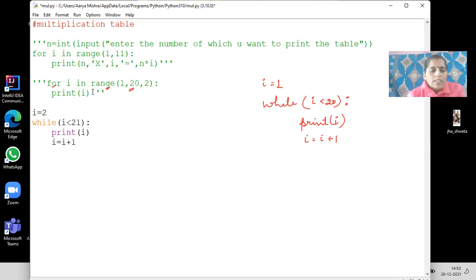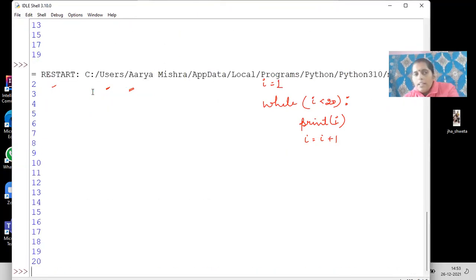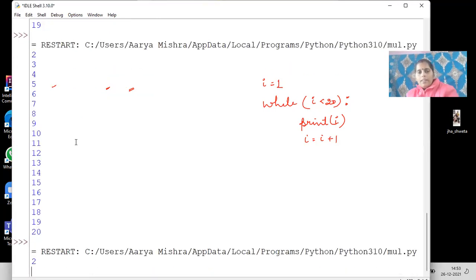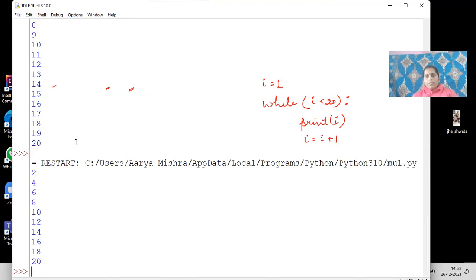Great. Now see, save it, run it. All the even numbers. I have done I is equals to I plus 1, so it is incrementing by 1. That's why it is printing all the numbers between 2 to 20. I want to print even numbers, right? I is equals to I plus 2. Is it okay? So this is how we can write a program using for loop and using while loops also.